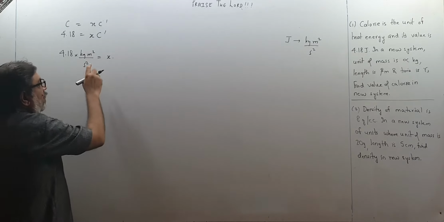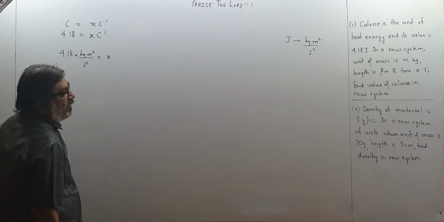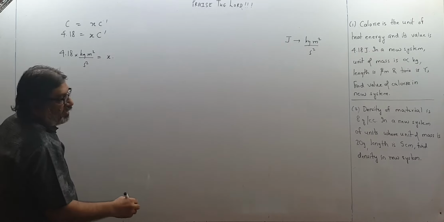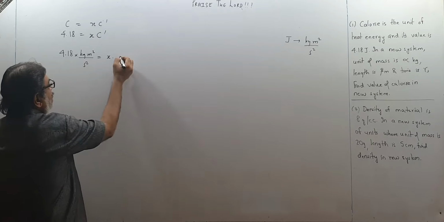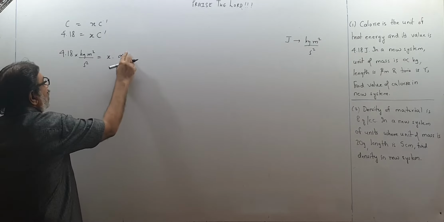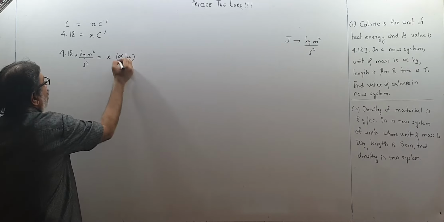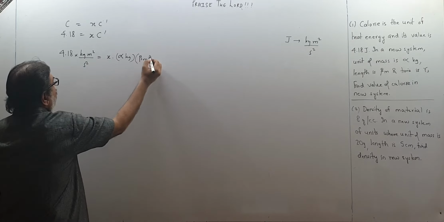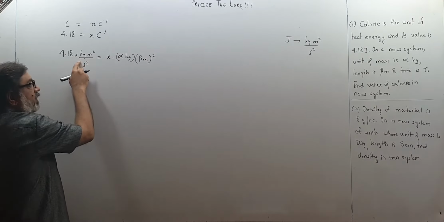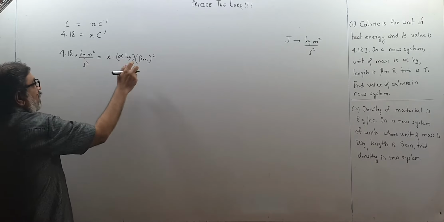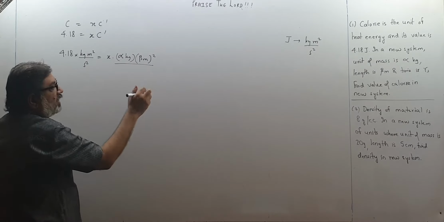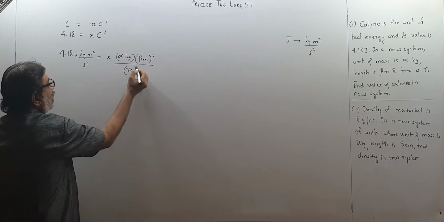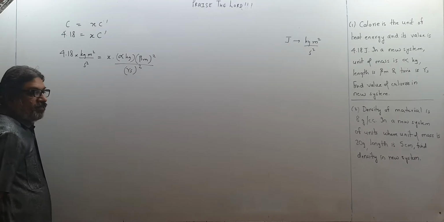In this system, what is 1 kg or what is 1 mass? That is given to me as alpha kg. Then what is length? Beta. So I write beta meter whole square, because kilogram is power 1, length is power 2, and upon time is gamma second, so gamma second square, because there is square over here.